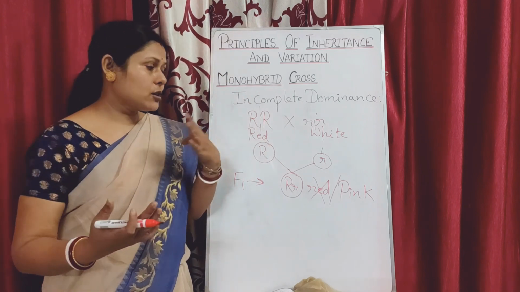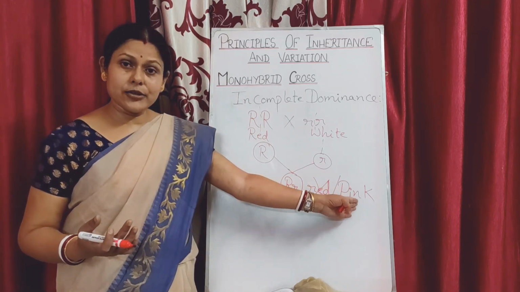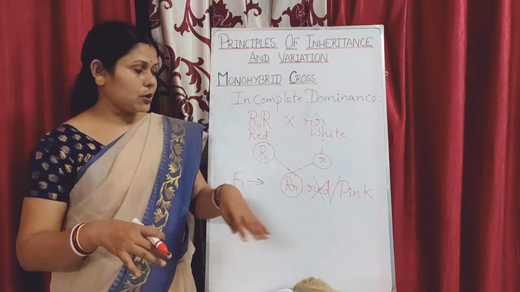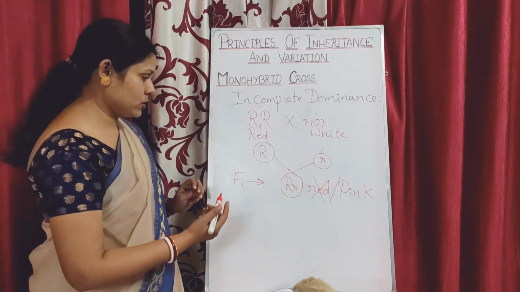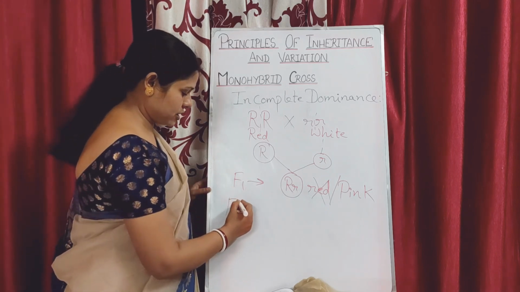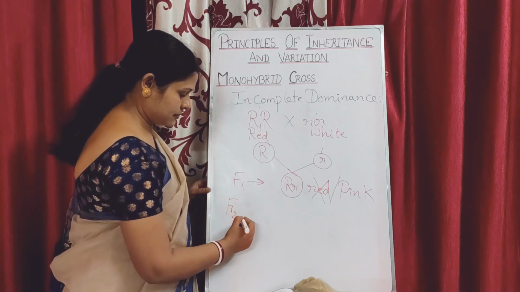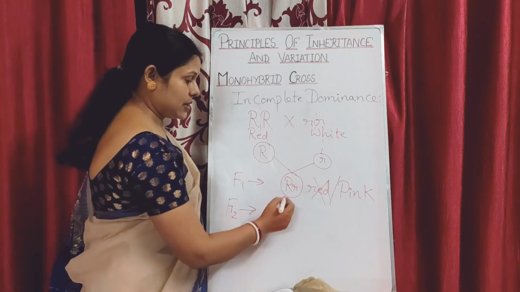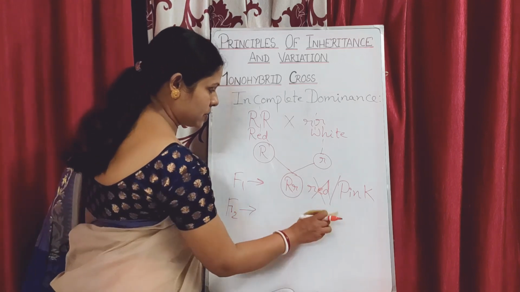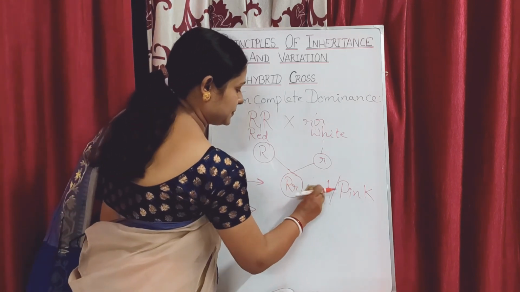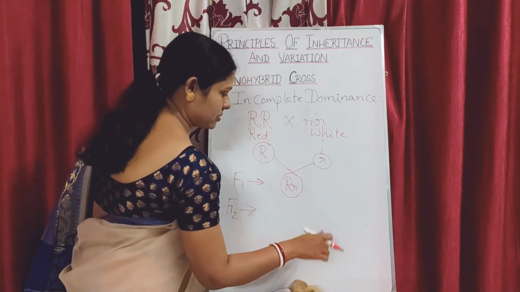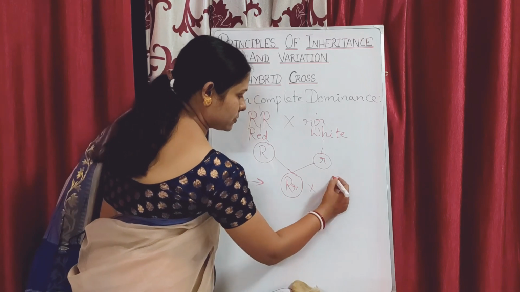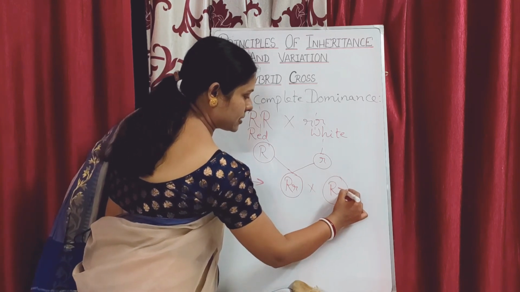Then they self-pollinated this pink variety, crossing it with the same kind of individual, capital R and small r.